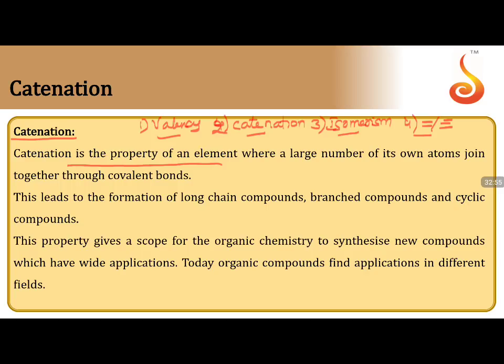The best example is Buckminsterfullerene, C60. Sixty carbons can be fused, so it's not a small thing. It can form long chain compounds, branched chain compounds, and cyclic compounds, and that is the specialty of carbon. This property gives organic chemistry scope to synthesize new compounds which have wide applications. Today, organic compounds find applications in different fields.